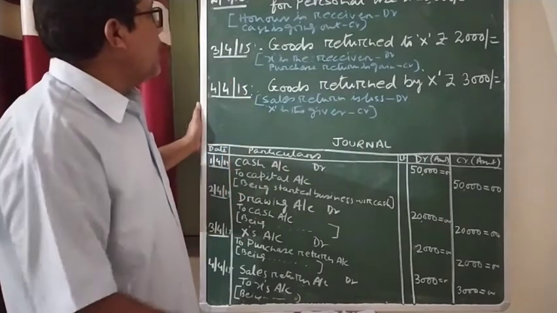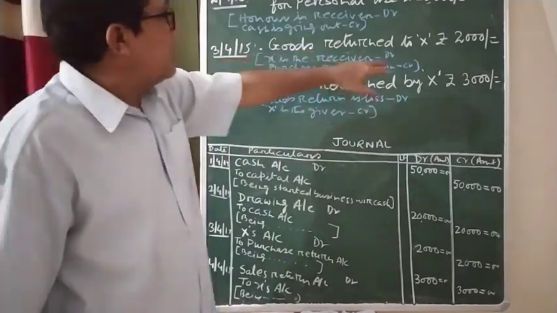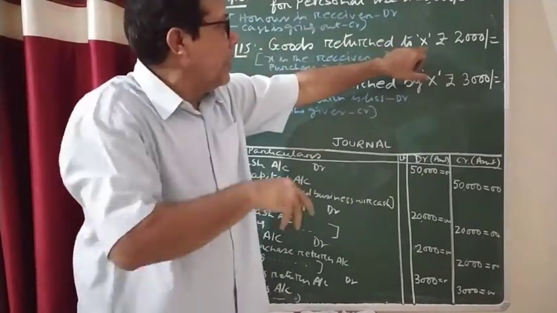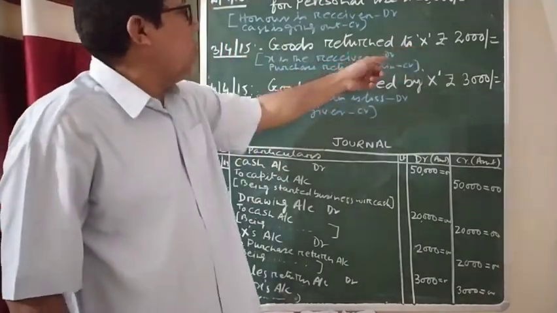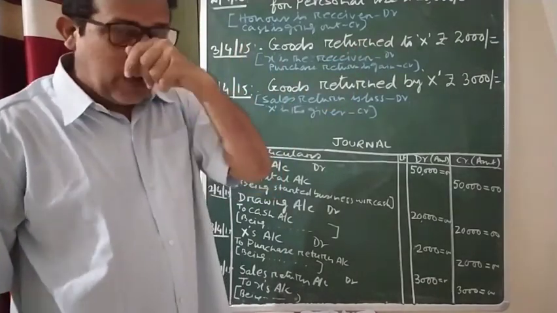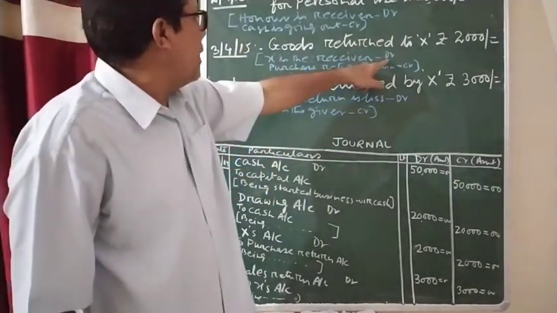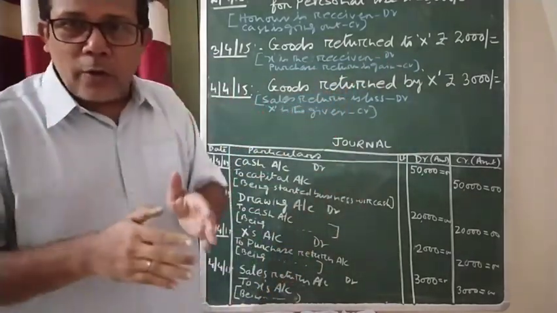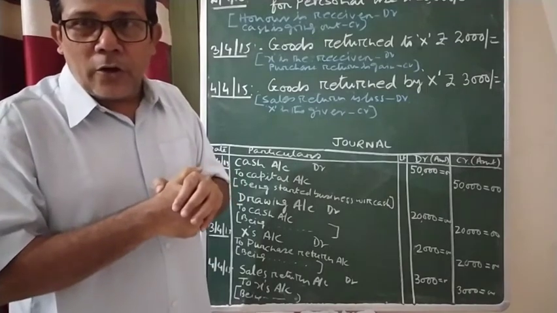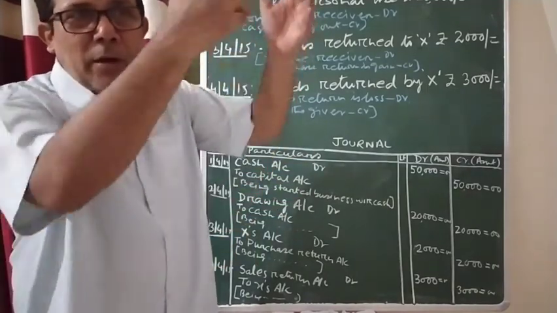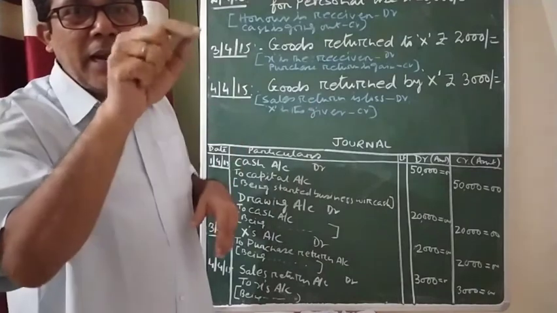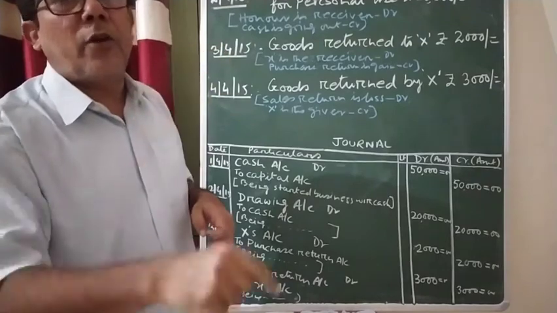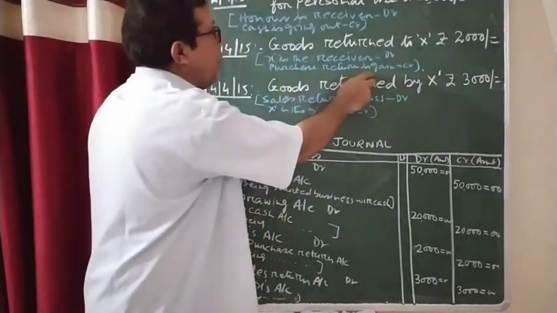So what happened to that? Goods returned to X. So who received the goods? X had given them to you, and you returned them. Then who received? X is receiving. So what is the receiver's account? The receiver account is considered to be the debit. That is why X account here is debit. And you return the goods. When you return the goods, will you get back the money or not? Is it a gain for you or not? The money that had left you comes back to you. It is a gain. Whenever there is a purchase return, it is considered to be a gain of the organization. Whenever any gain comes, it is credit.